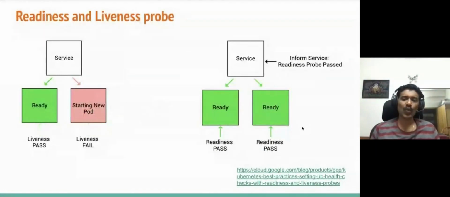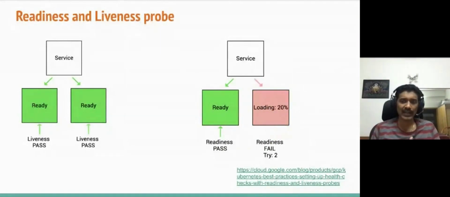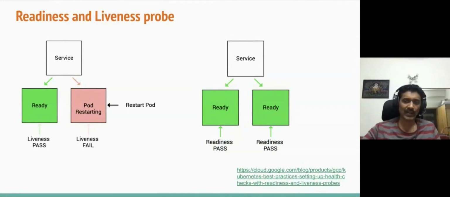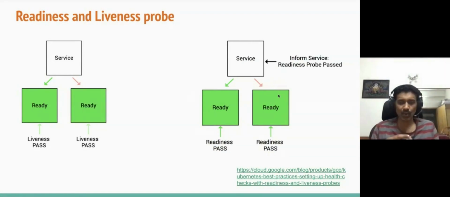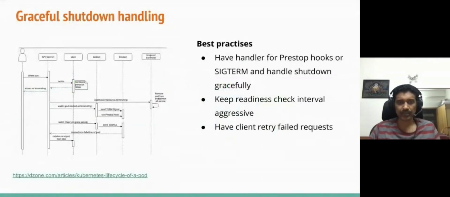In a readiness probe, what happens is, let's say, for example, a pod is running fine. Suddenly something crashes in your pod, right? And you do not want to get traffic to the pod because the pod is not working fine. And the way for you to indicate that to, let's say, a load balancer is that you can fail the health check. So the load balancer knows, oh, this pod is not ready. I do not have to send traffic to this pod, right? And that is how the liveness and readiness probe works in tandem, to achieve this.